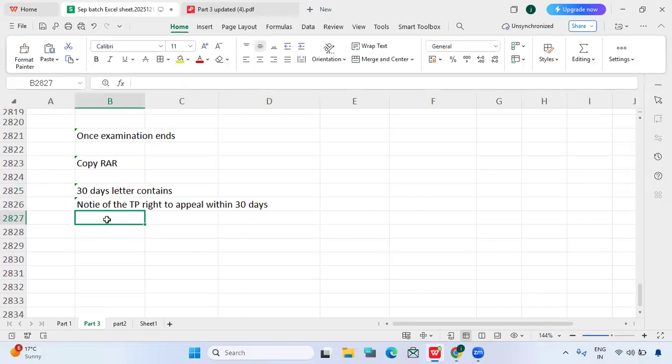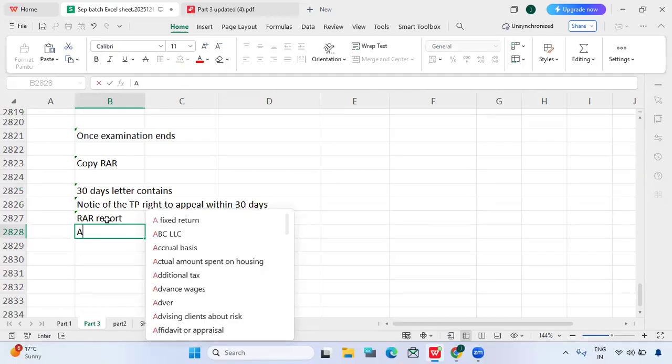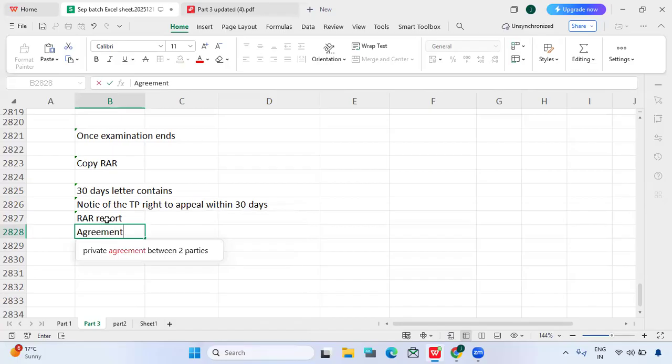And also the RAR report, and also an agreement or waiver form. And this appeal right is a right of the taxpayer. So who gave this?